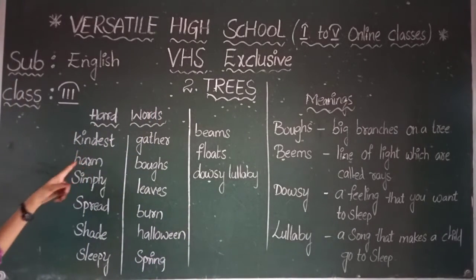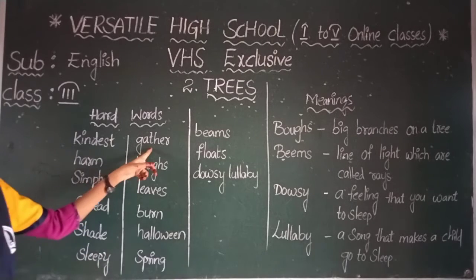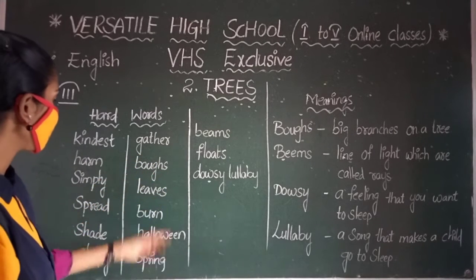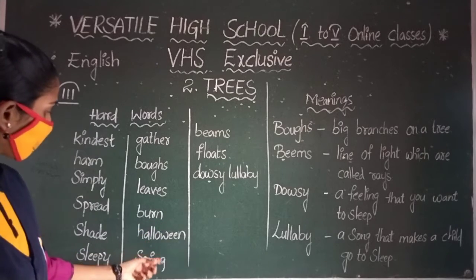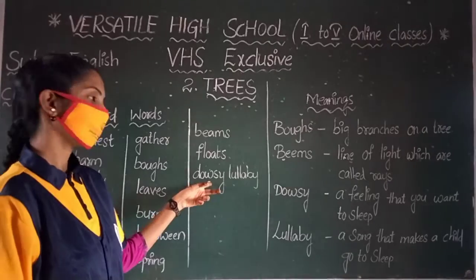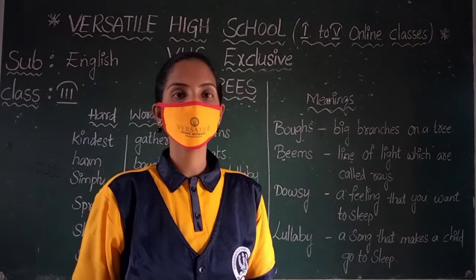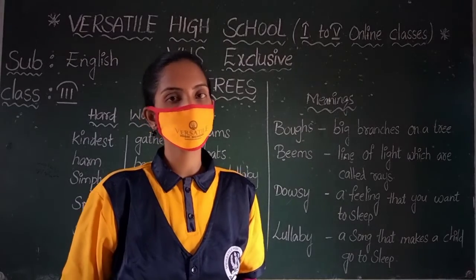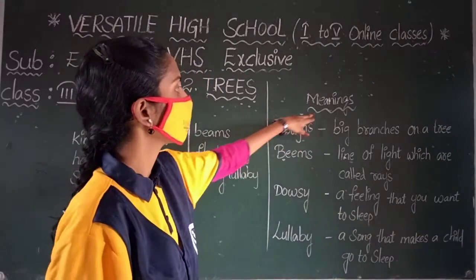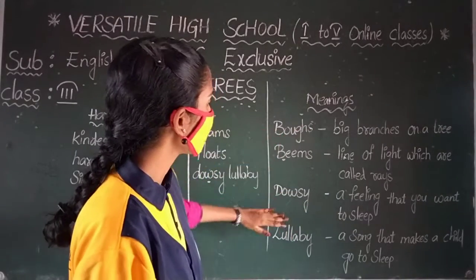Kindest, harm, simply, spread, shade, sleepy, gather, boughs, leaves, burn, Halloween, spring, beams, and floats. The last one, drowsy lullaby. In the poem, if one of the hard words is there, you must put an underline. Next, go to meanings. Only four meanings are given to you.